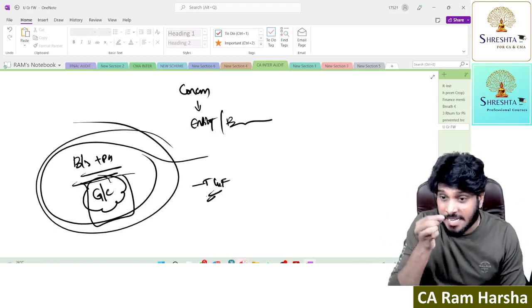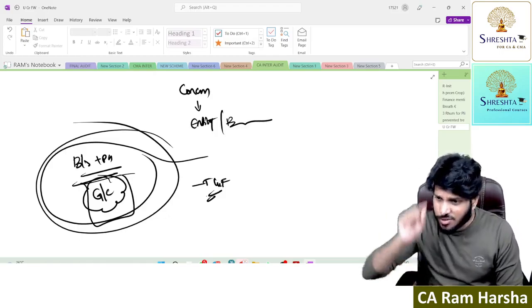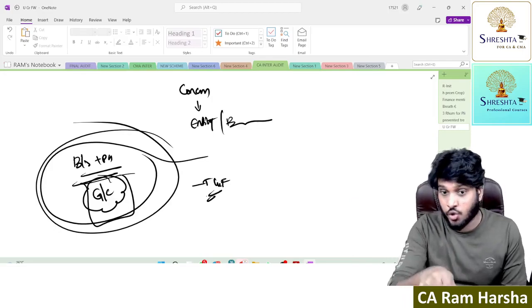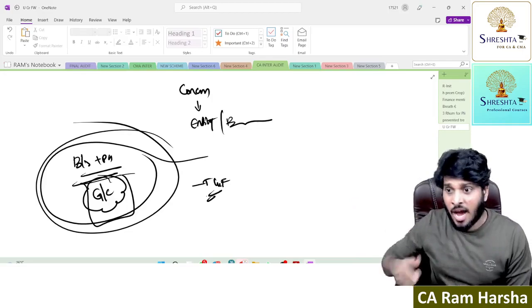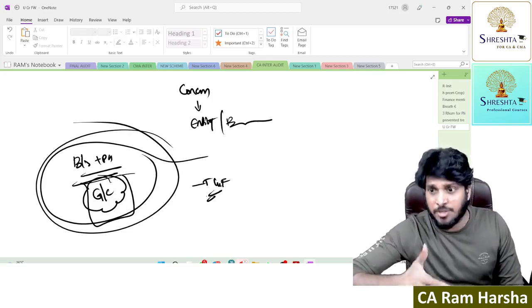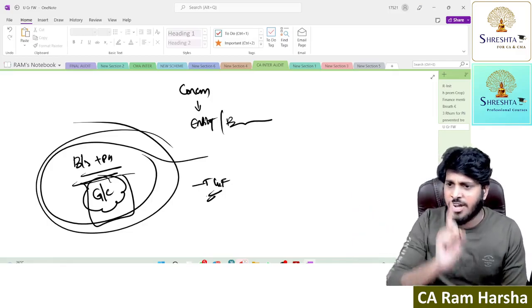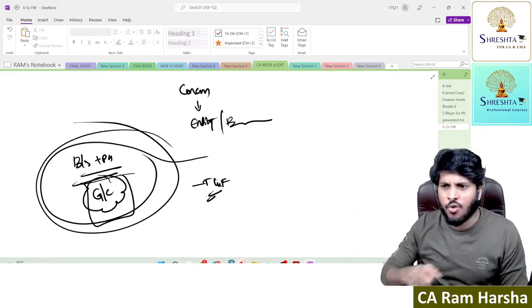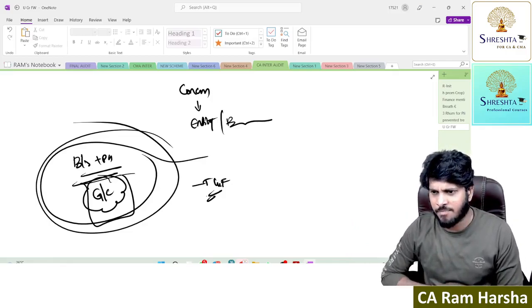Not even a single car has been sold by Ford in the past few months. Still, Ford Motor is coming and showing you a balance sheet, historical cost basis, going concern assumption. You're not doing business. How can you prepare financial statements using the going concern assumption when you're not doing business at all? When your business already stopped, how can you use the going concern assumption? You cannot use the going concern assumption.